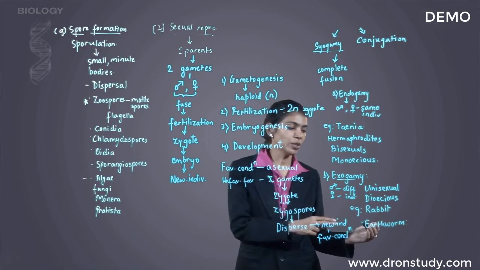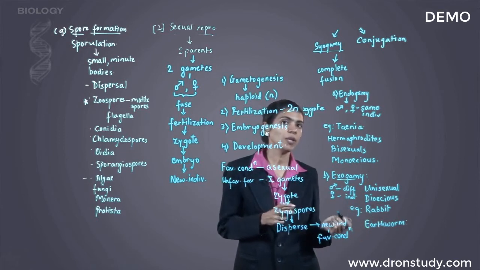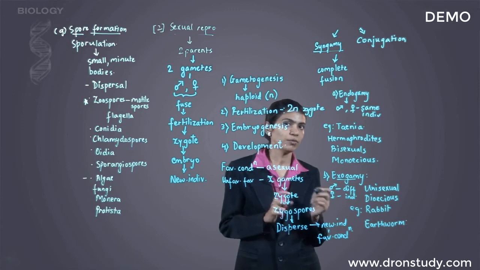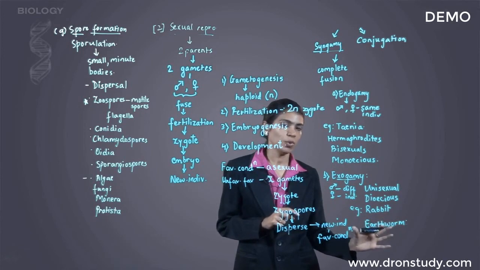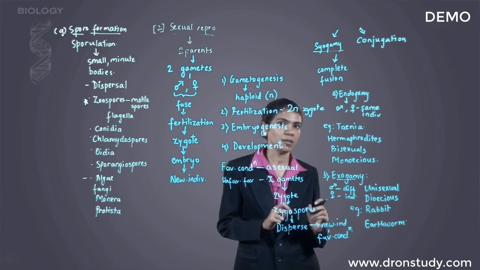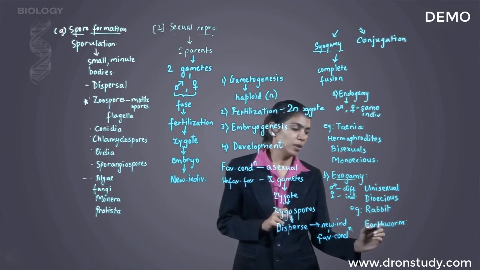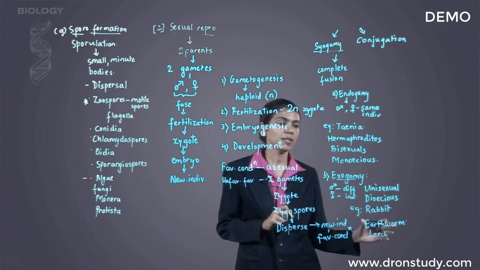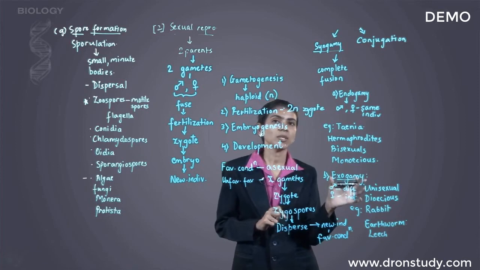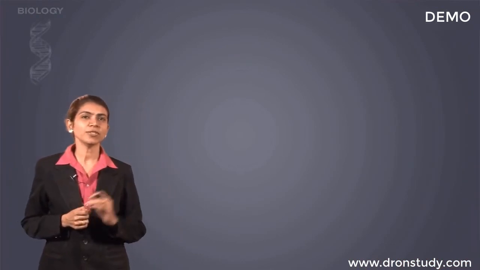So for fusion, that is for when fertilization takes place, it is the male and the female gamete from different earthworms which fuse. Though they are being produced in one single body, but at the time of fusion they are exchanged. So these are also included in exogamy. Earthworm and leech are two examples of being hermaphrodites, but at the same time exhibiting exogamy. So that was about syngamy. Now let us look at what are the basic features of reproduction.